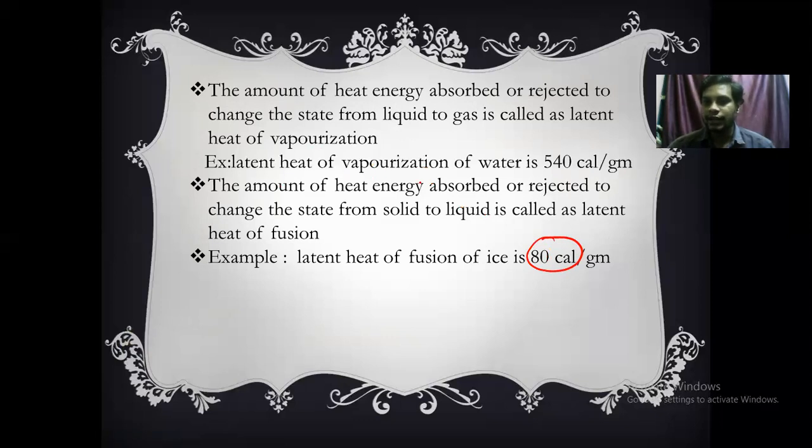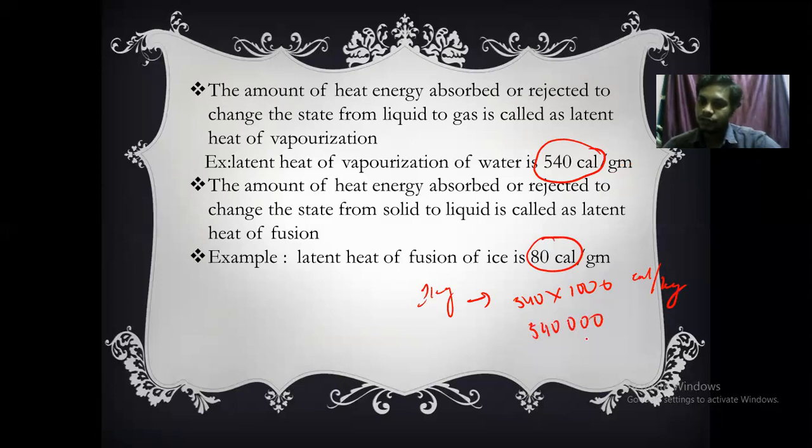Whereas the latent heat of vaporization for water is 540 calorie per gram. Per gram it requires 540 calories, so for 1 kg it is 540 into 1000, that is 540,000 calorie per kg.